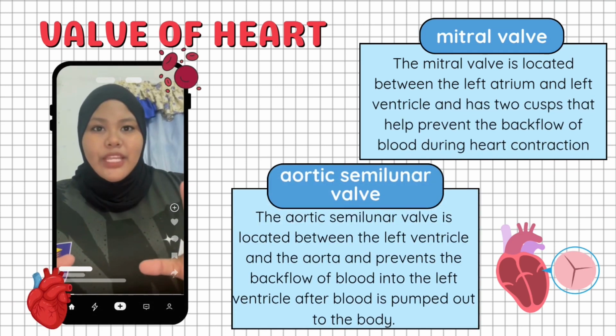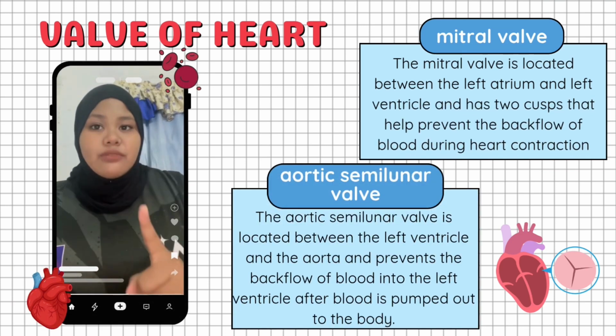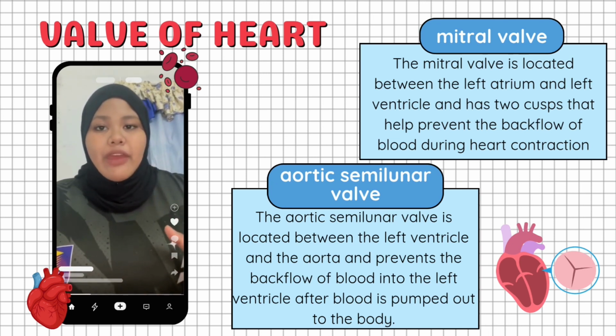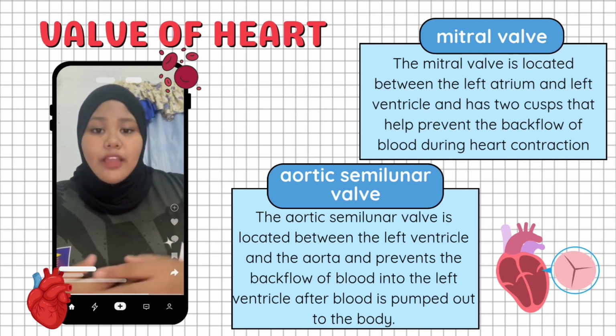Everyone, today I will explain about the valves of the heart. The first valve is the mitral valve. It is located between the left atrium and left ventricle. Its function is to prevent blood from flowing backwards when the heart contracts.